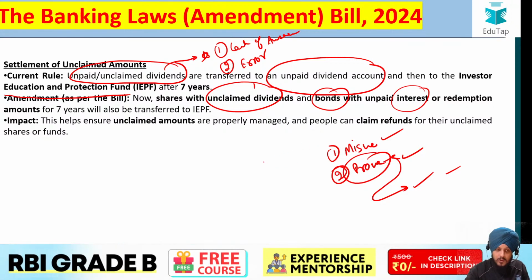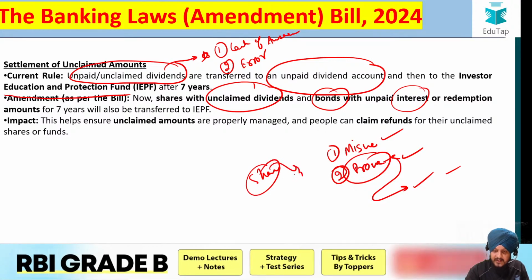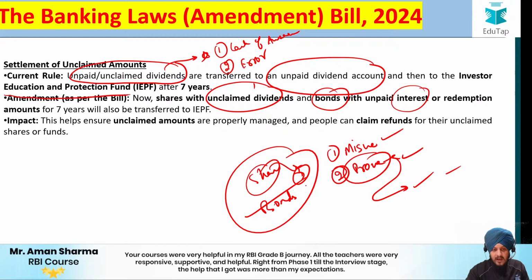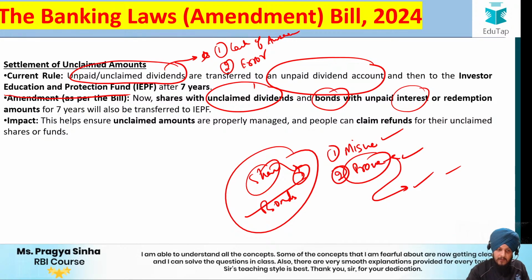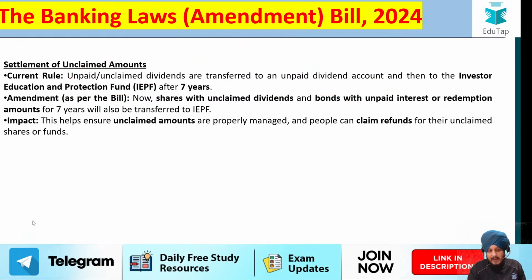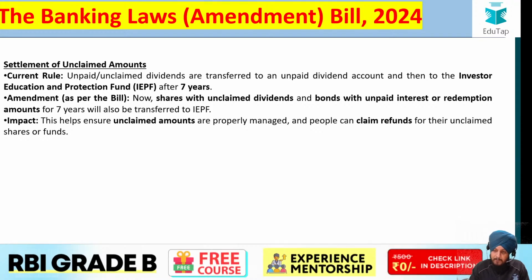So earlier only shares were there. The unclaimed rule was with respect to shares, that is, regarding the dividend. Now bonds have also been added as a part of this rule. So bonds with unpaid interest will also be sent to IEPF. Fine, so that is the idea. And what is going to be the impact of it? The impact is that this helps ensure that the unclaimed amounts are properly managed and people can claim refunds for their unclaimed shares or funds.